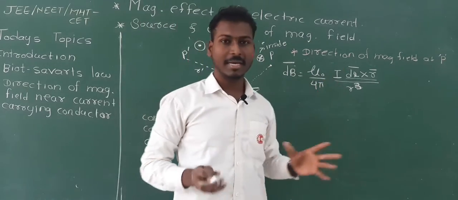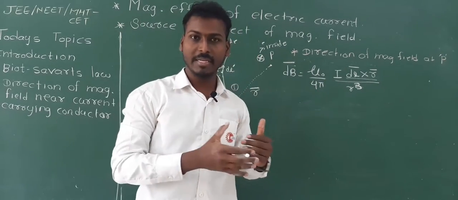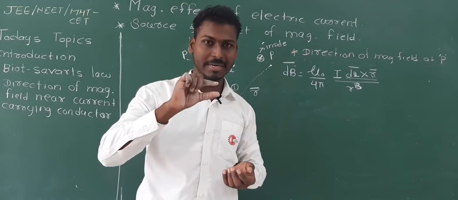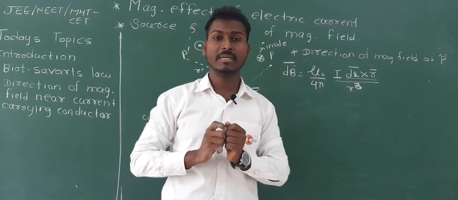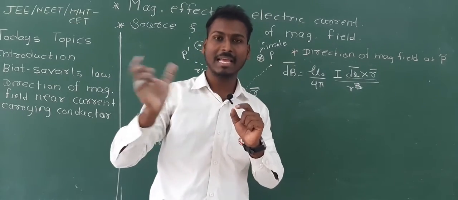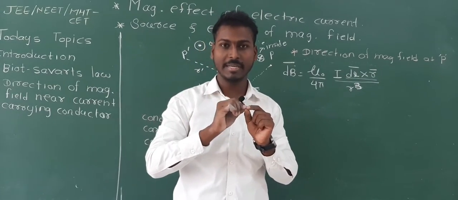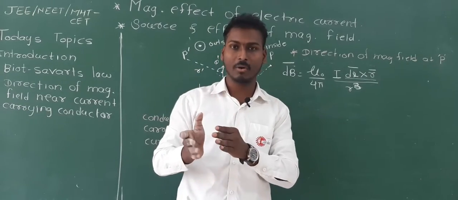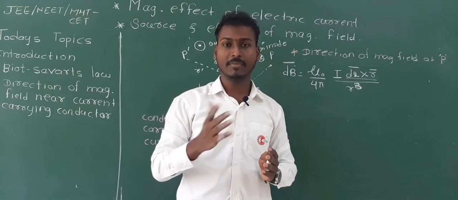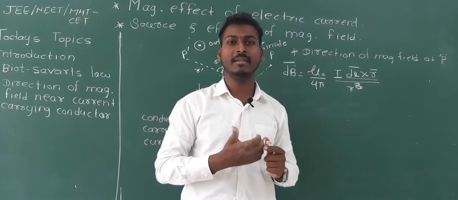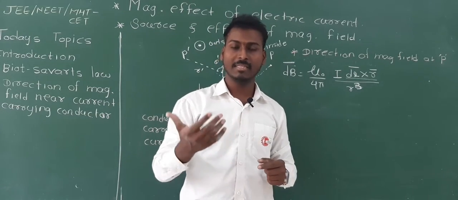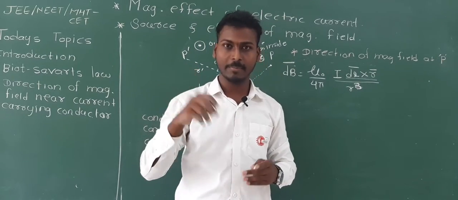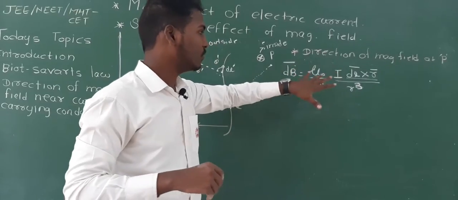That means the direction of the magnetic field at a point P near the current carrying conductor depends upon the cross product of the small element dl and the position vector. The position vector is nothing but the distance, or the line joining from that small element dl to the point P. Okay, you have to curl the fingers from dl to r, not from r to dl. If the thumb comes outside the plane, definitely that is the direction, or else the thumb will go inside the plane, depending upon the location of that point P. Okay, this is how we represent